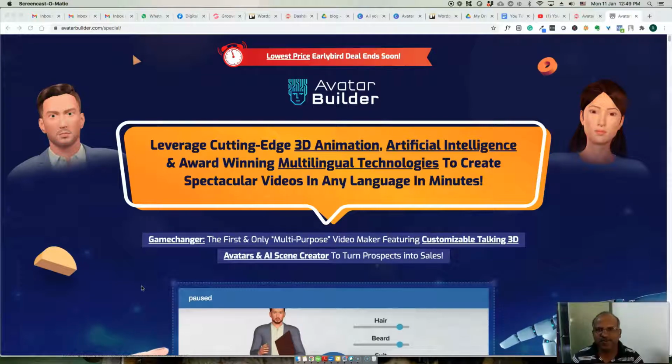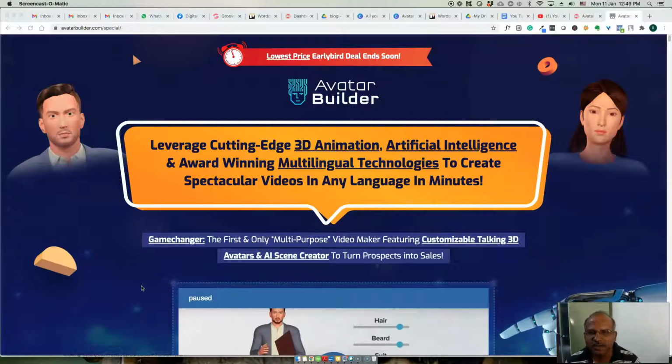So today I'm going to review the Avatar Builder product that is getting released on JVZoo. This is basically a cutting-edge 3D animation and artificial intelligence and award-winning multilingual technologies to create spectacular videos in any language in minutes. Right? This is being released from a reputed vendor who released Doodle Maker, and they have a reputation of releasing quality products. So if you are into video marketing or you're creating video sales letters, this will be very highly useful software, right?